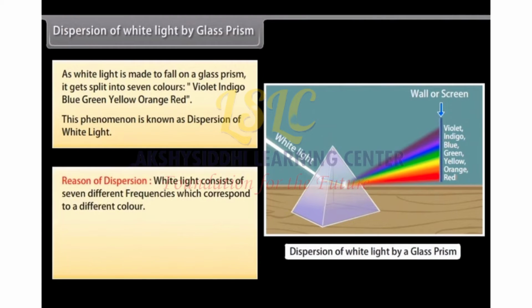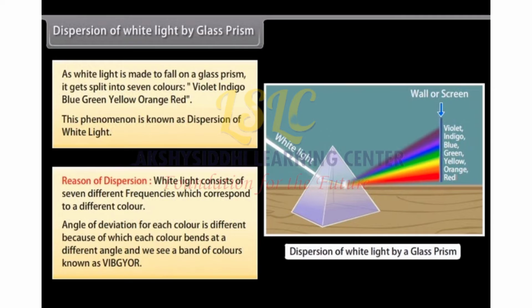Reason of dispersion. White light consists of 7 different frequencies, each corresponding to a different color. The angle of deviation for each color is different, because of which each color bends at a different angle, and we see a band of colors known as VIBGYOR.